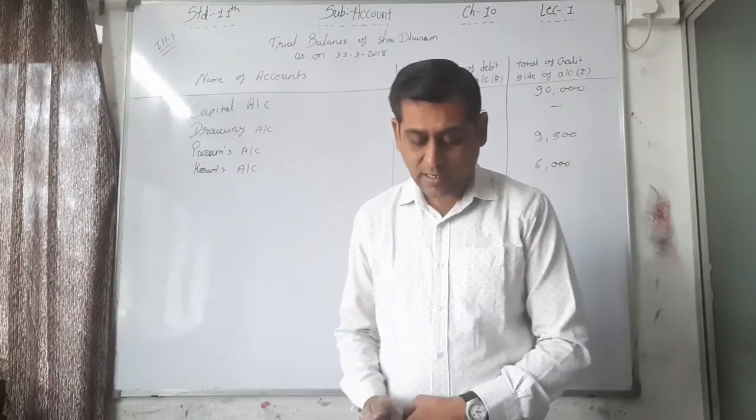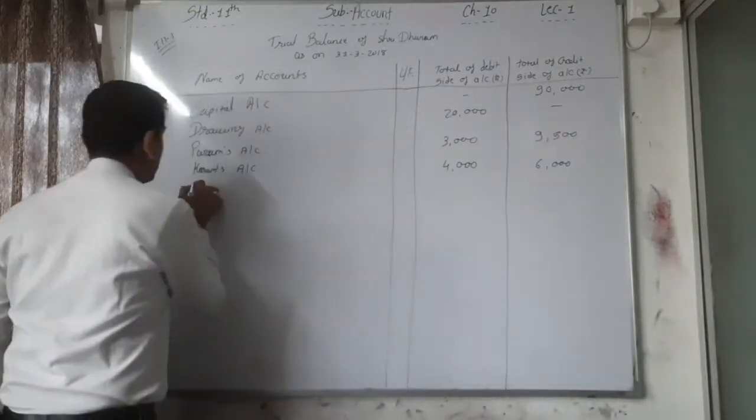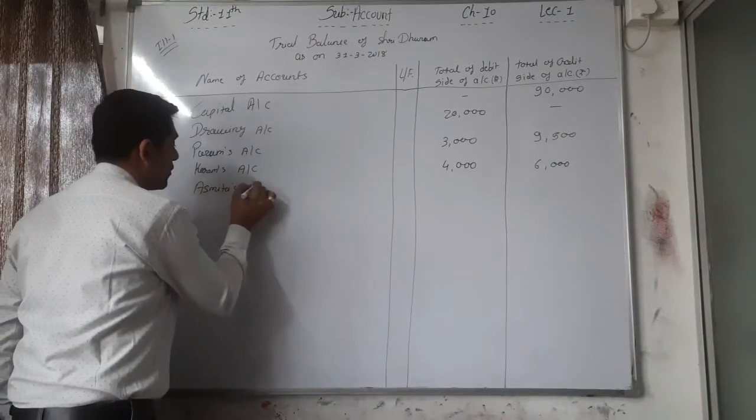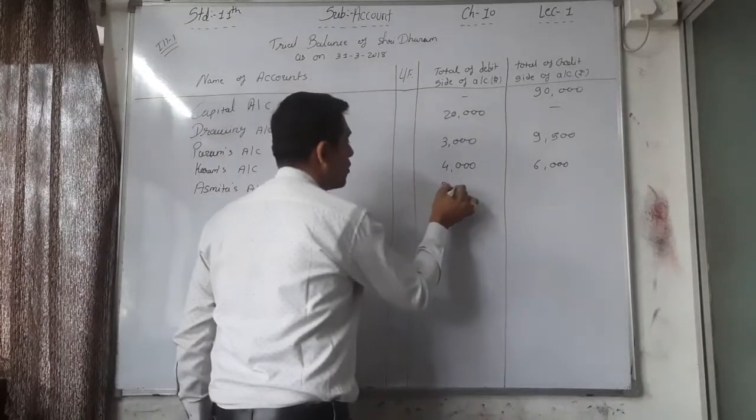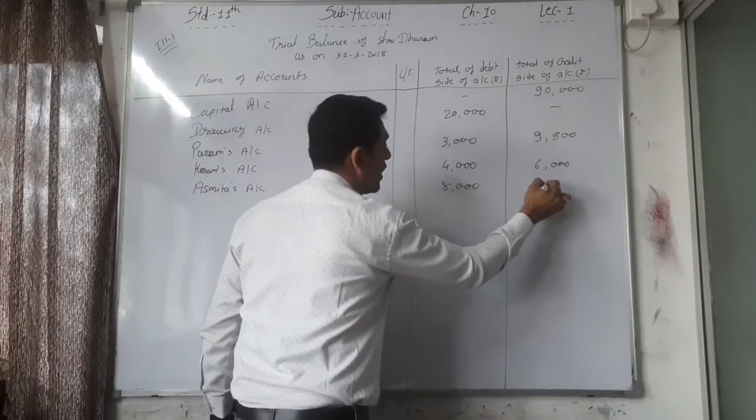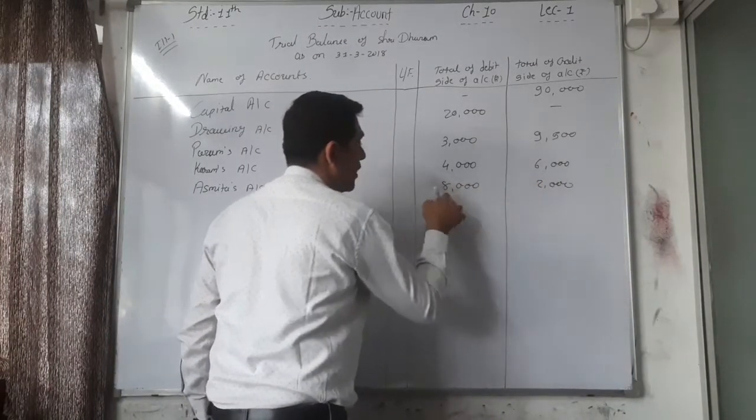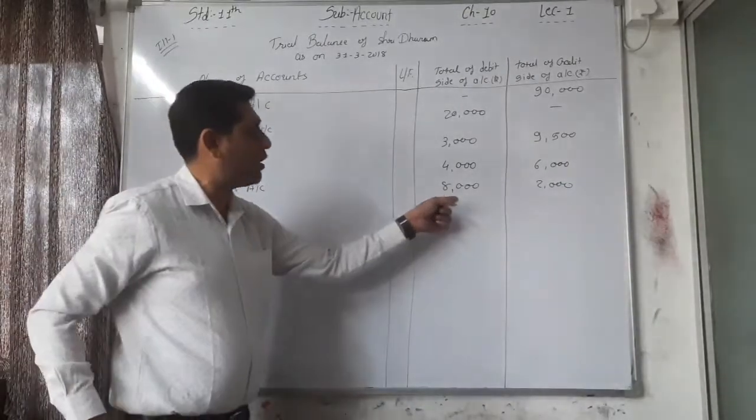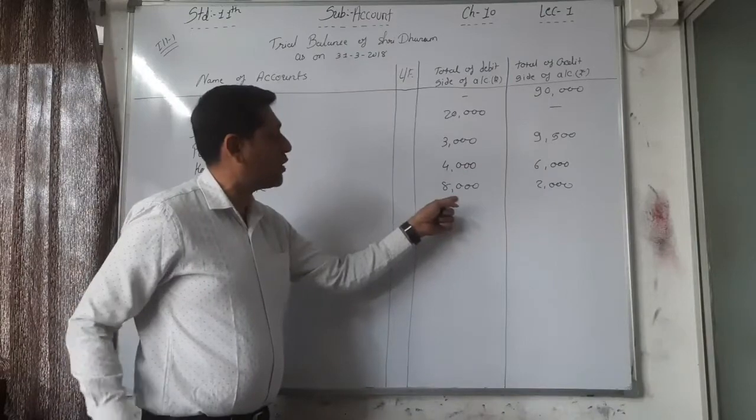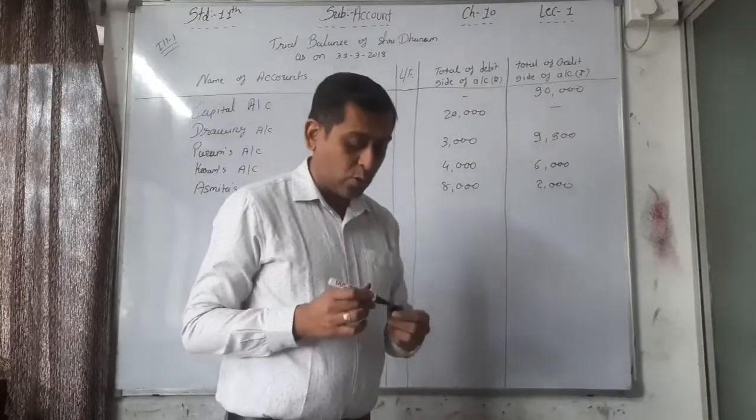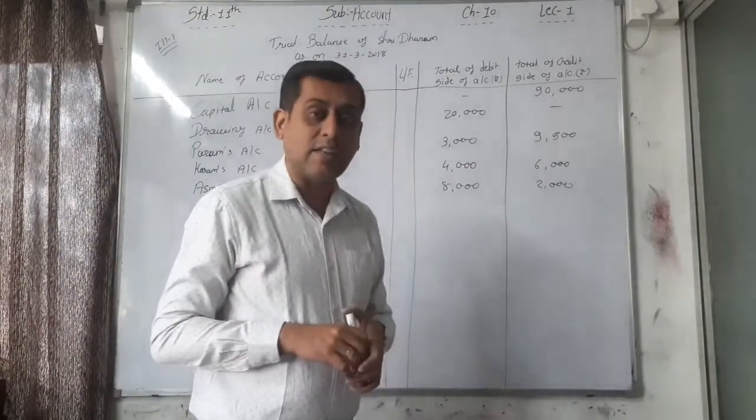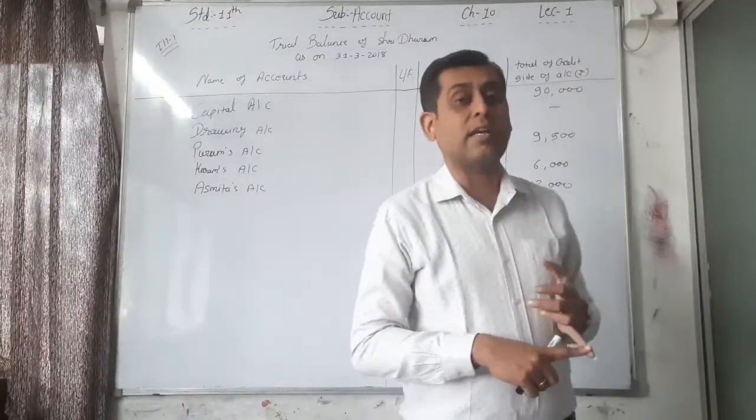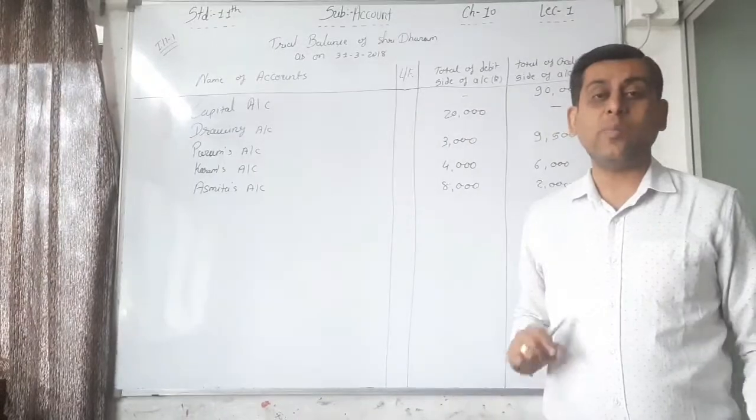Now Asmita's account. $8,000 and 2,000. So the debit side total is higher. You can see here Asmita's account has a debit balance because the debit side total of Asmita's account is higher. Credit side is 2,000, debit side is 8,000. So the debit side is higher, and we can say that Asmita's account has a debit balance.